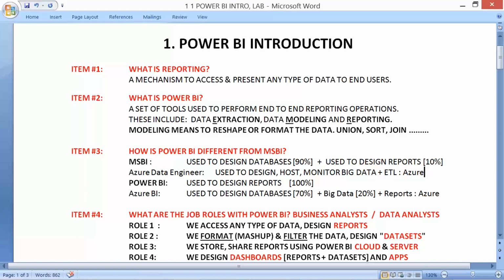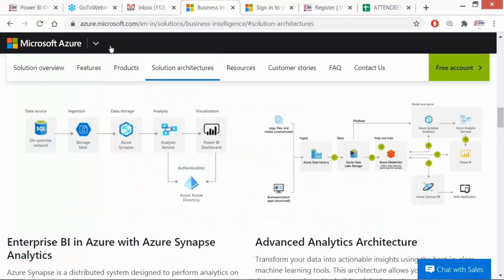So there we come across something called Synapse, meaning data warehouse, Azure SQL operations, and we have Cosmos and other activities on my screen. As per Azure business intelligence, Azure BI, our Power BI comes here as a layer of cream on top of an existing cake. I mean it. It's all about reporting activities, the Power BI.